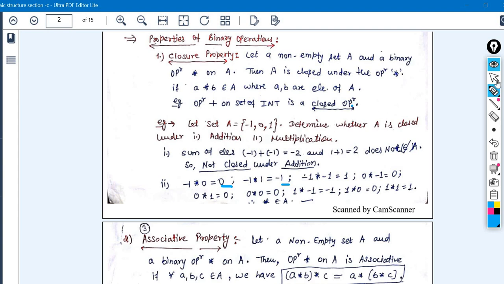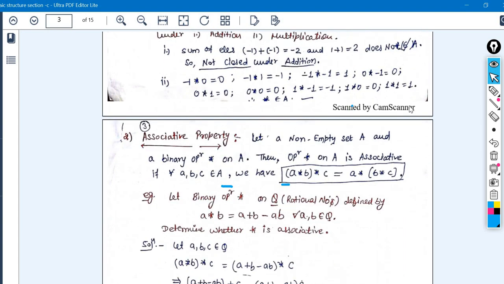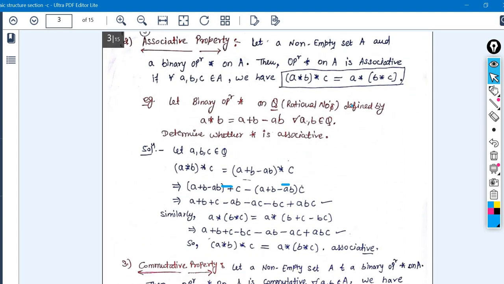Next thing is the associativity property. What about the associativity property? Many of you have already learned about the associative property in set theory itself. Set theory also consists of these kinds of properties like associativity, commutativity, and identity property. So the same thing we are discussing here with the algebraic structure itself.